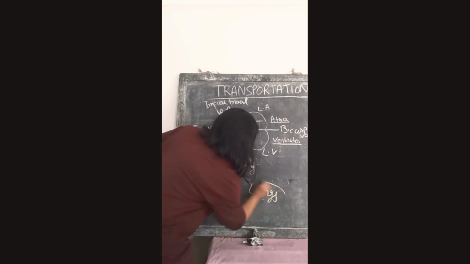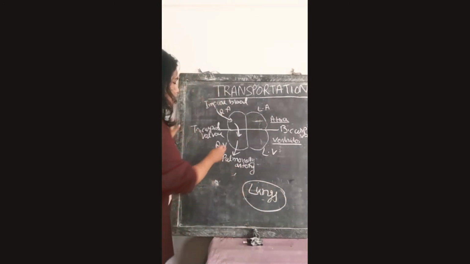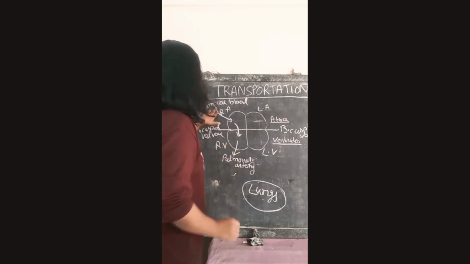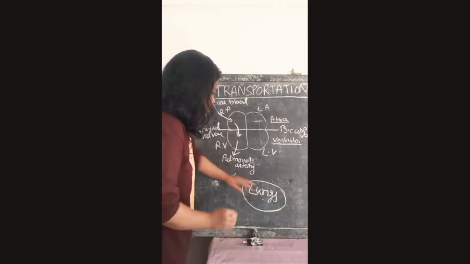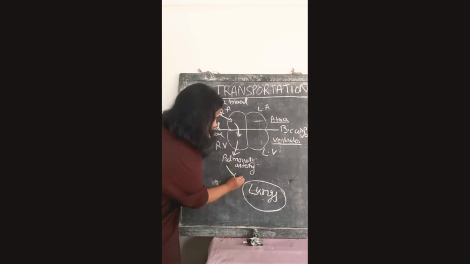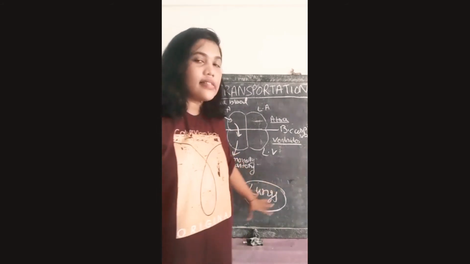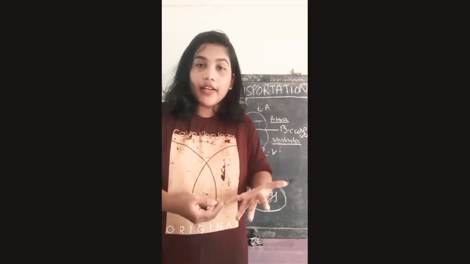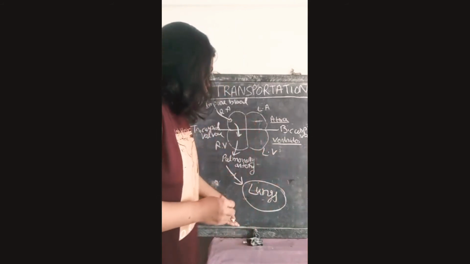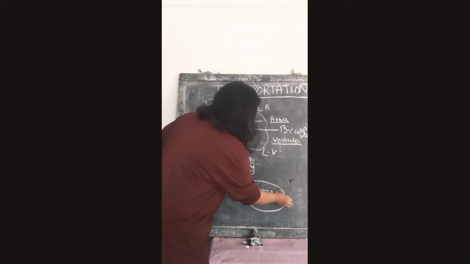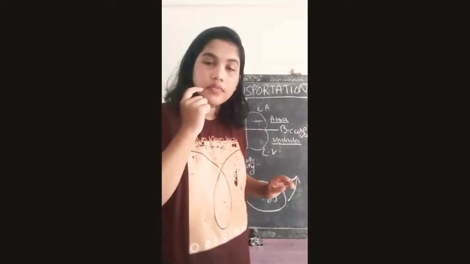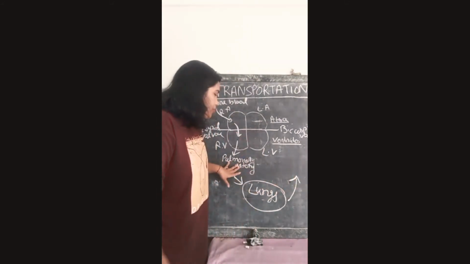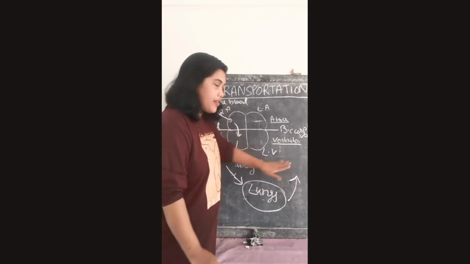towards the lungs. This is the lungs. So it takes the impure blood towards the lungs. In the lungs, the impure blood gets purified into pure blood. This pure blood will go through the pulmonary vein. Like the pulmonary artery, there is the pulmonary vein.